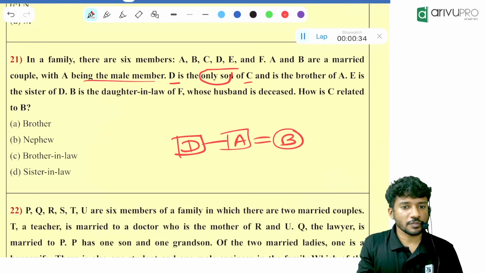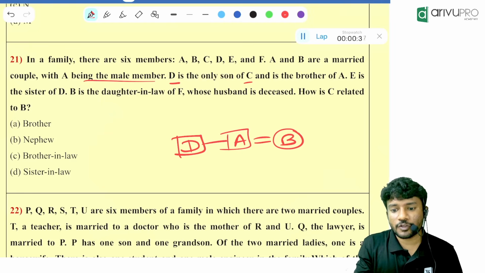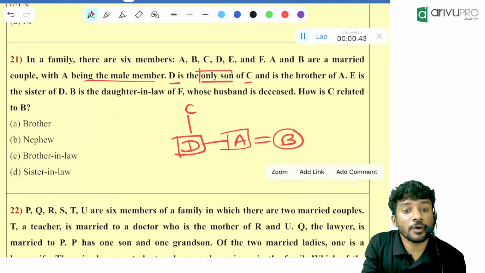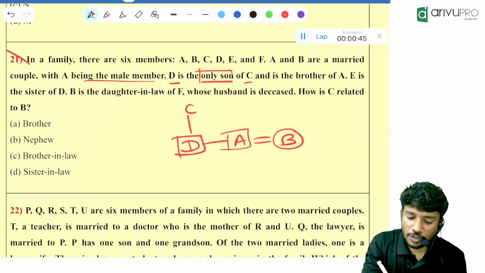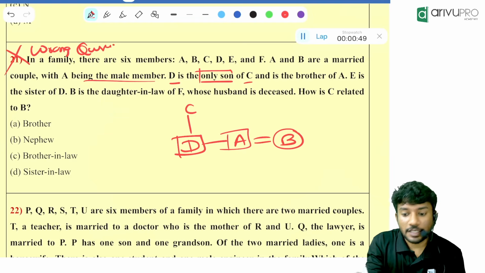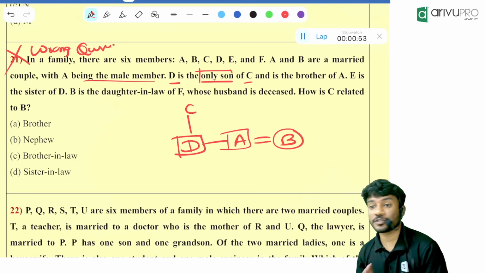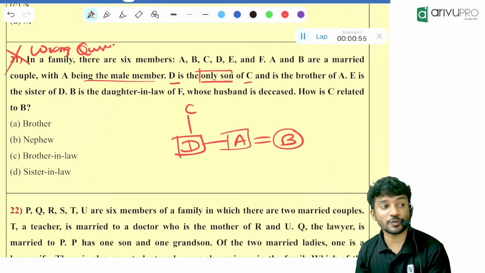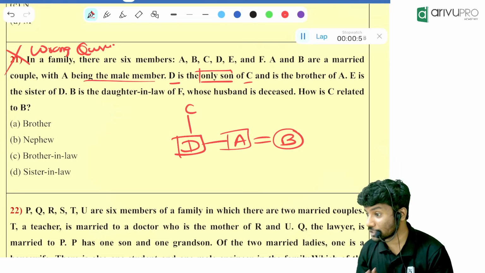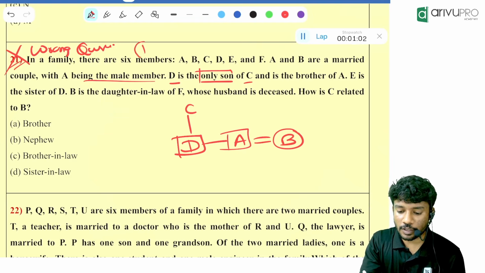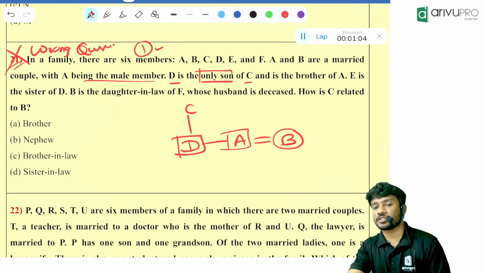People, something is wrong. Question is wrong. Why is the question wrong? D is the only son of C and the brother of A. Is it possible? No. Wrong question. Are you getting the point? Only son of C and the brother is not possible. At the same time, because we already know the gender of A, that is not possible, people. So it is a wrong question. You will get 1 mark of grace mark for such a question.